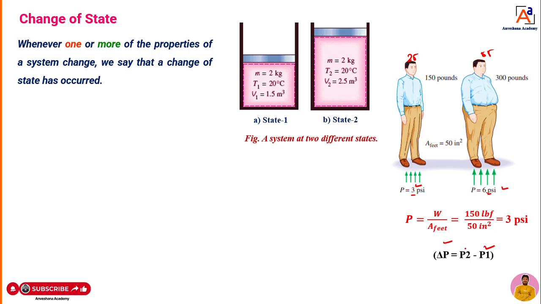Where P1 and P2, how can I calculate them? With the help of an equation. We already know P is equal to force per unit area. But here force is nothing but the self weight of the human, or self weight of the body, that is W, divided by the area of the pit. But the area of the pit remains the same on both sides, dear students, so we can calculate that here now. That means change of pressure is going to happen.